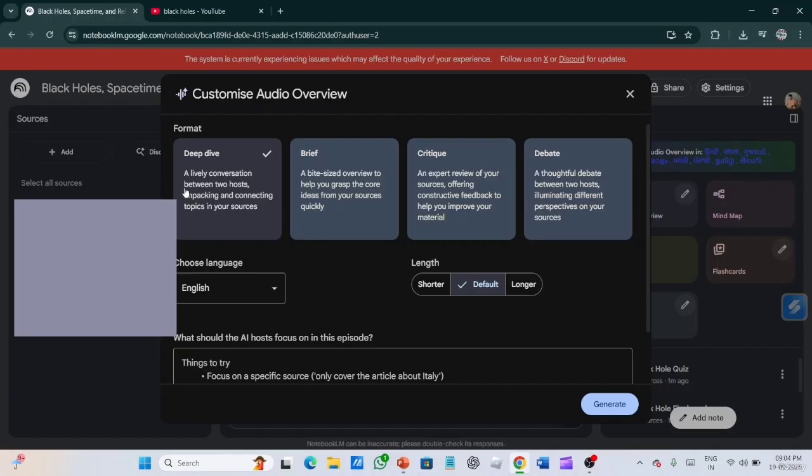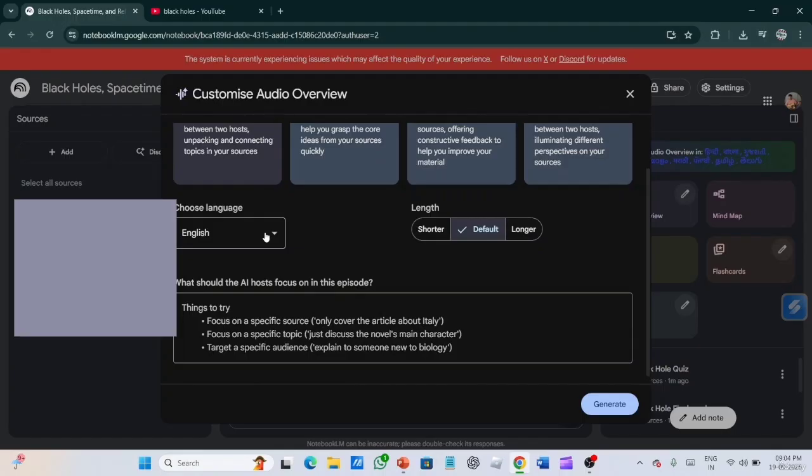You can make a conversation between two hosts and all the sources will be covered. And critique means an expert will review your sources and give constructive feedback. Then a brief is a bite-sized overview, a total overview. Then a debate means people will be debating on the sources, and like this there are formats in which you can make it. So I have chosen the deep dive in this whole generation.